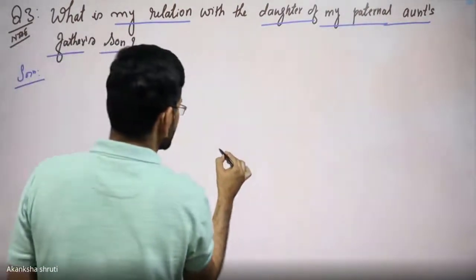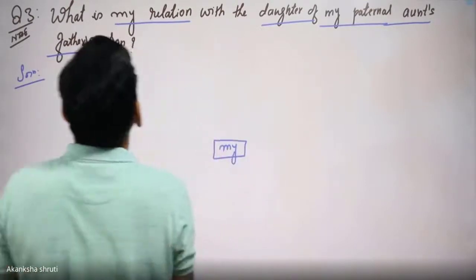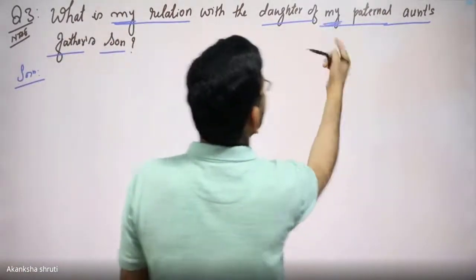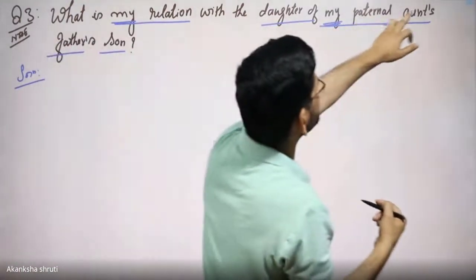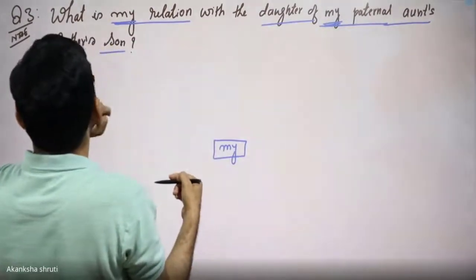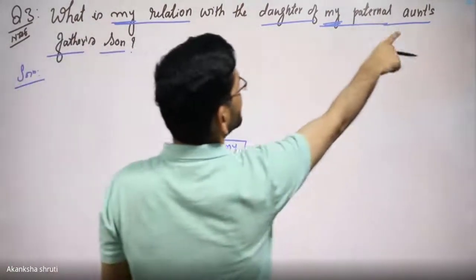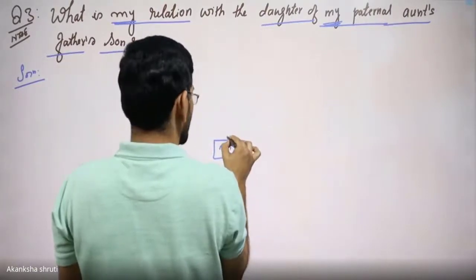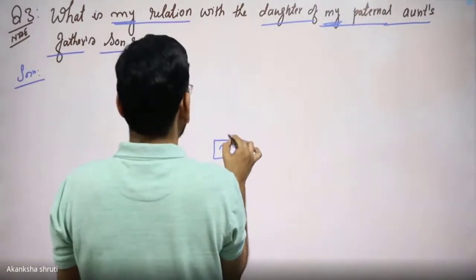So let me draw this my here. Someone is my. What is asked? What is this my here? The same my is also here. So we have to decode from the end. My paternal aunt's father's son. My paternal aunt. So paternal aunt means the aunt is from the father's side.